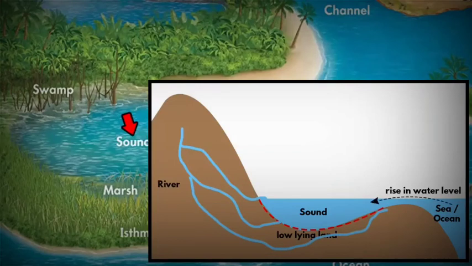Due to a rise in the sea level, and since the flow of the river has already created a depression in the land, the river gets flooded with the sea water. Since it is a large sea or ocean inlet, it is much deeper in depth and wider in size. That means it can also be called a bay or a harbor.